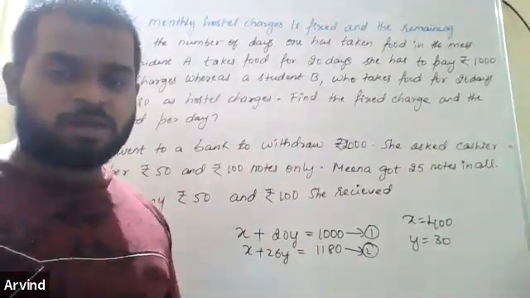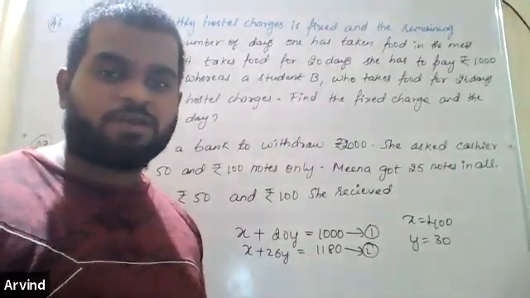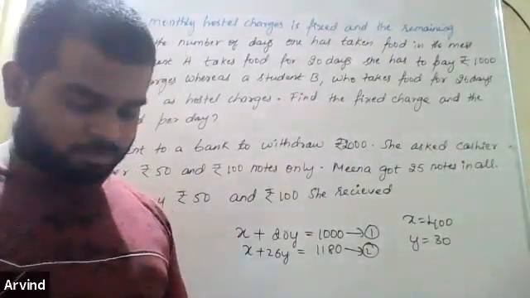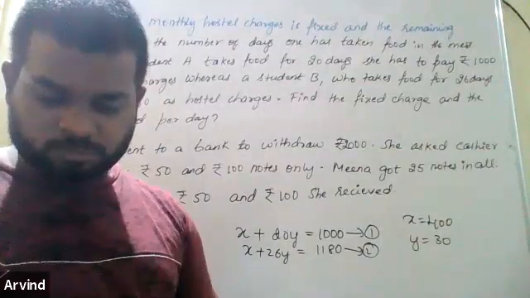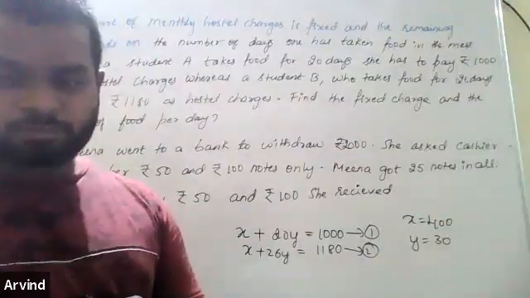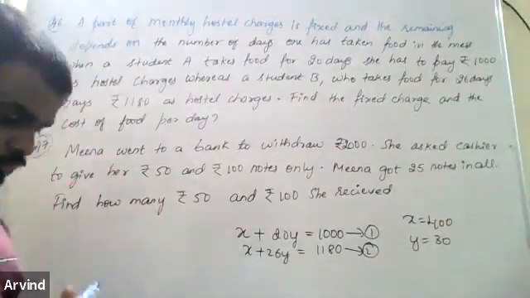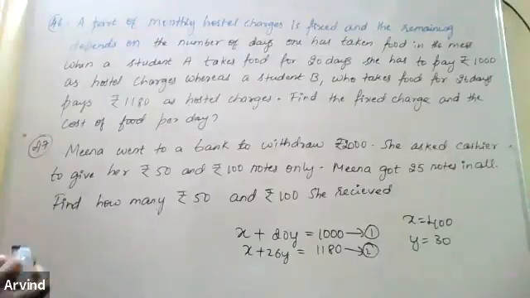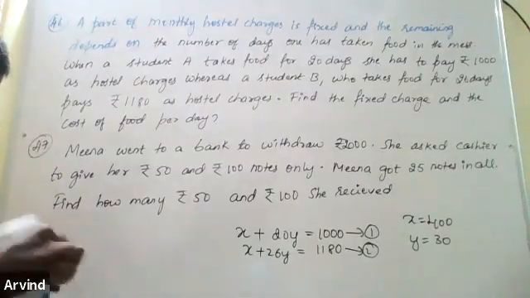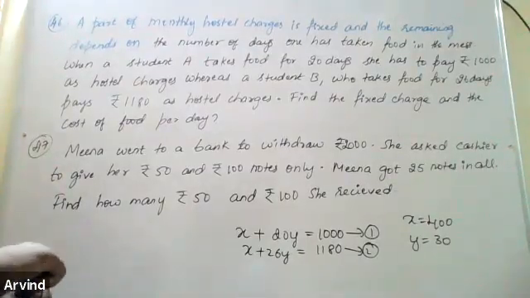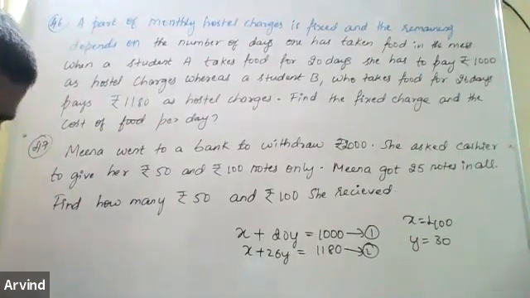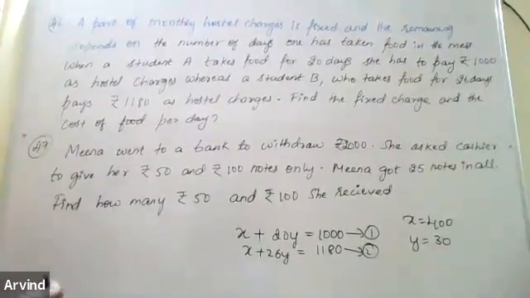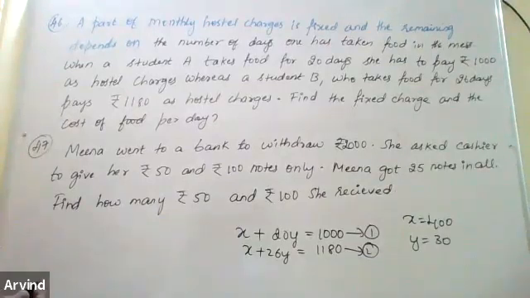If you learn this properly, you will never forget it in your lifetime. If you finish this, let's go to the problems based on speed.